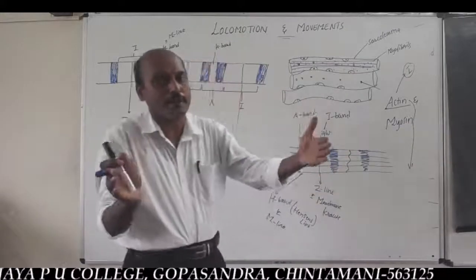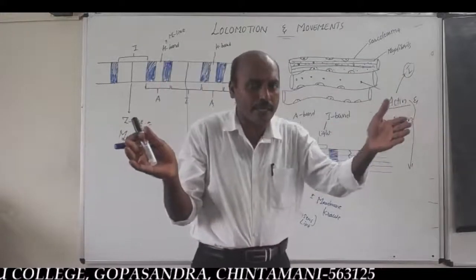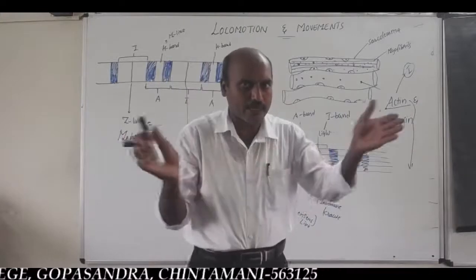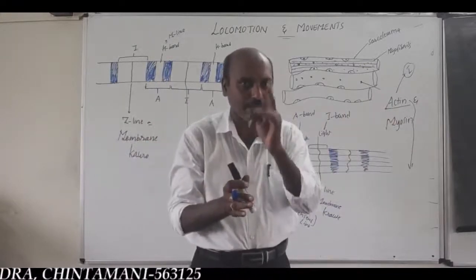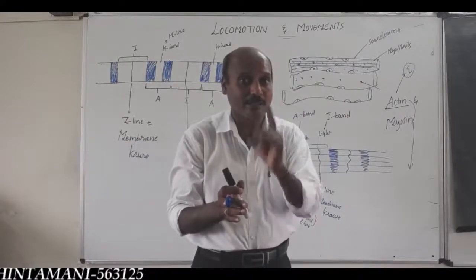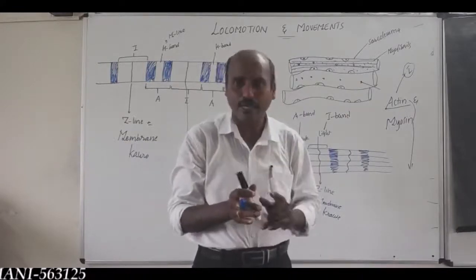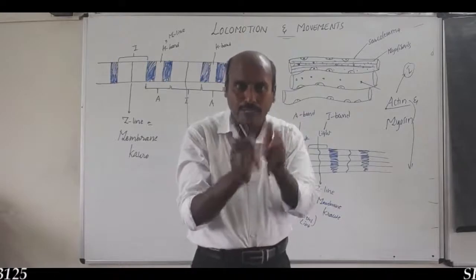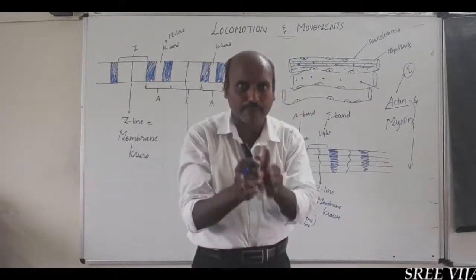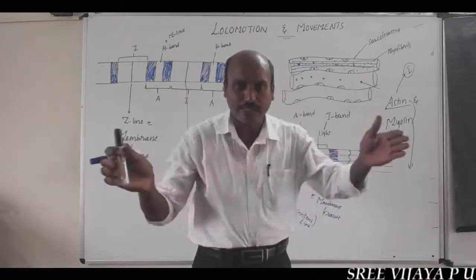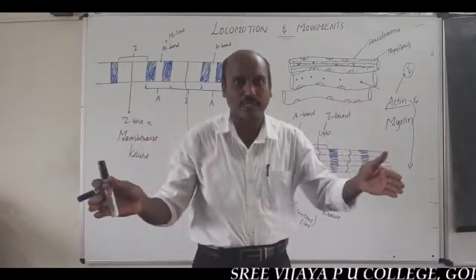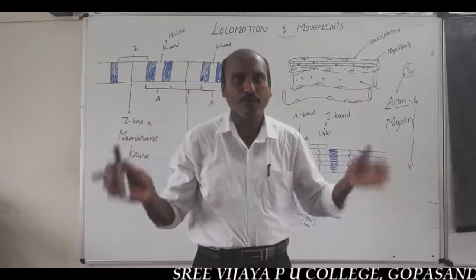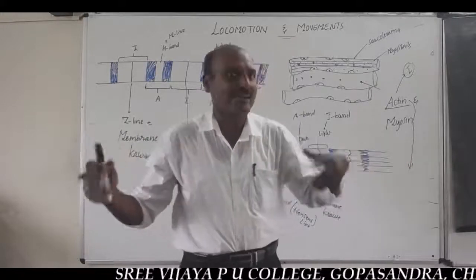So you should remember, when the sarcomere area decreases, the two Z lines come close to each other and the muscle cell contracts. When the space of the sarcomere increases, the two Z lines move away from each other and the muscle cell relaxes.